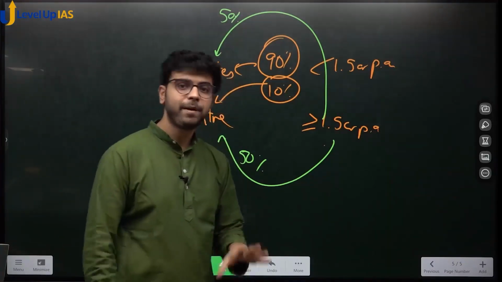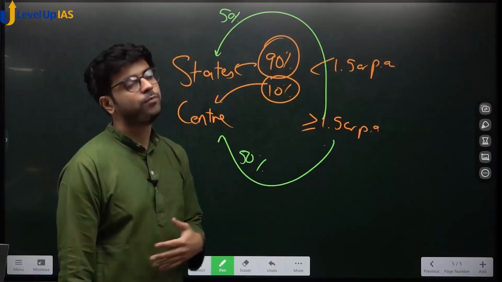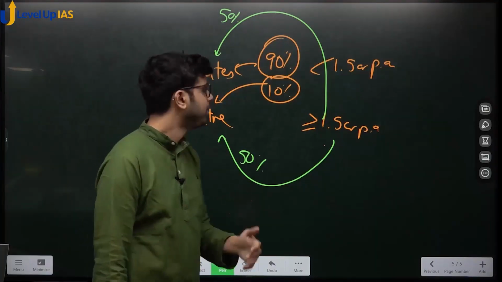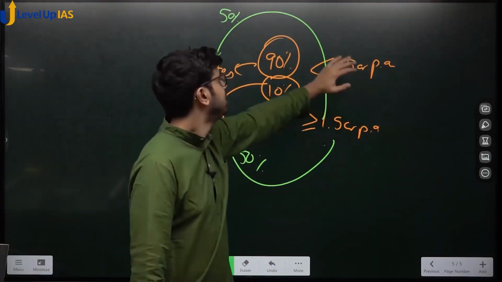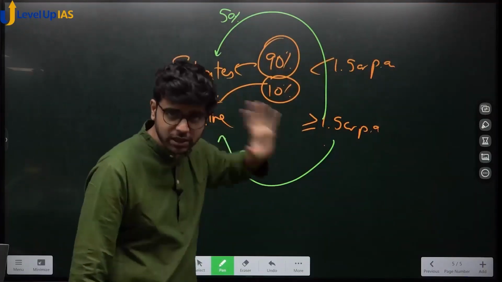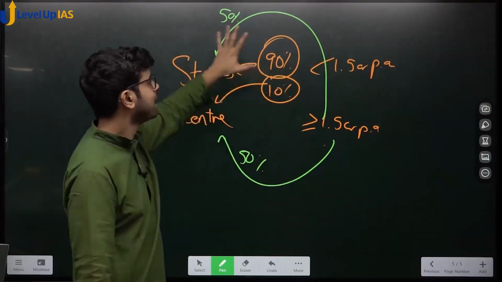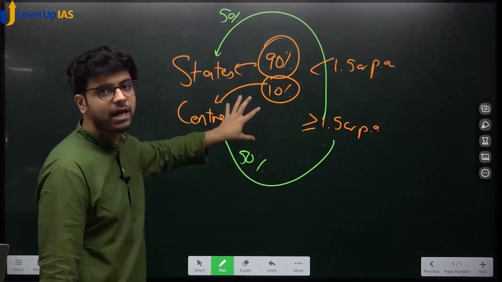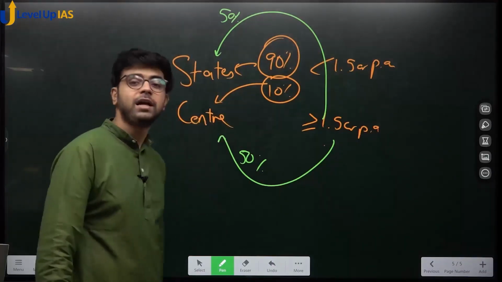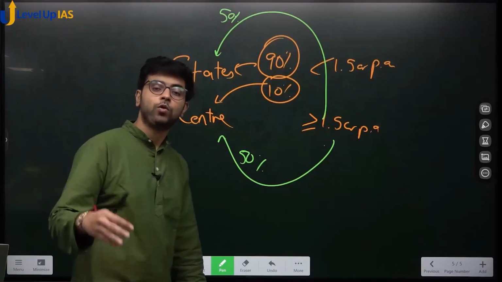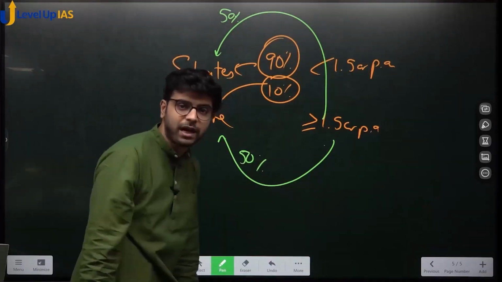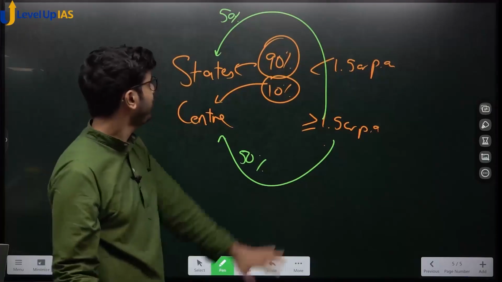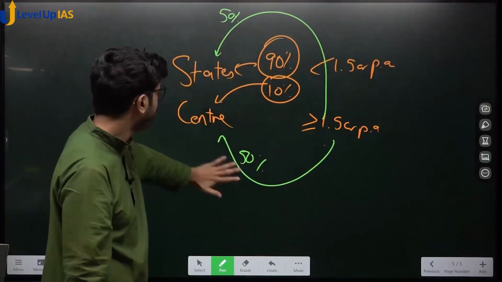So if there are 100 people whose income per annum is less than 1.5 CR, then out of those 100 people, 90 people's assessment would be done by state and 10 people's assessment would be done by center. But if there are, let's say, 50 people who are earning more than 1.5 CR per annum, then out of that 50, 25 people would go to states and 25 people would go to center.